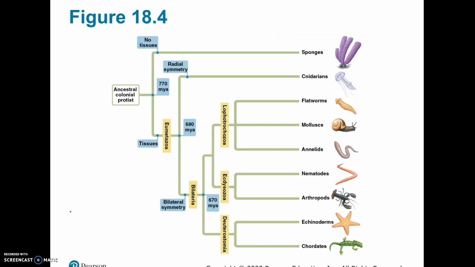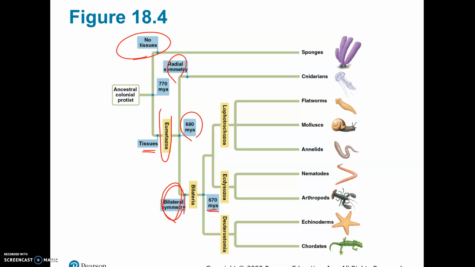And so you can see this is sort of the breakdown, and you can look at the time periods when these different things developed. And notice, the sponges, no tissues, but then tissues developed. So all of these organisms now have tissues, and that was around 680 million years ago. And then that diverged, and we see the symmetry, bilateral symmetry, radial symmetry. So the cnidarians, this is your jellyfish, they ended up with radial symmetry, and then these organisms all ended up with bilateral symmetry. And that's around 670 million years ago.